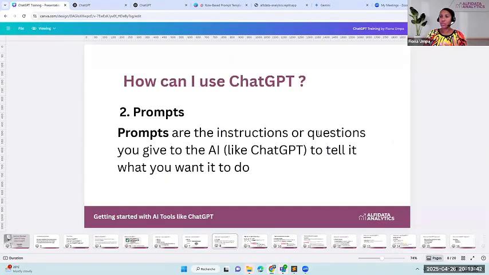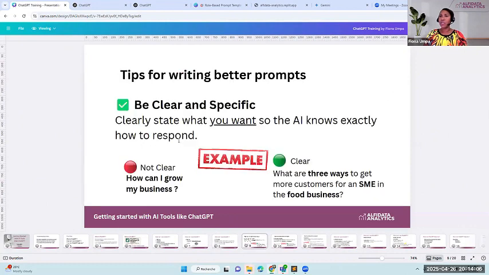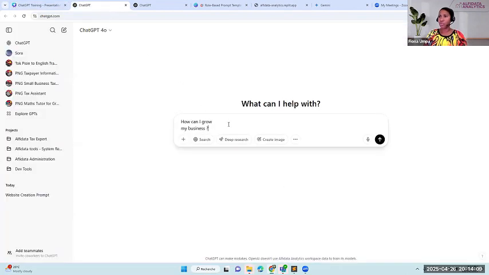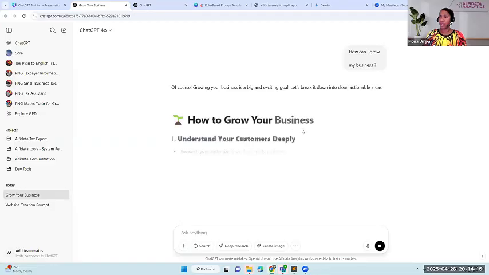The prompts are the instructions or the questions that we give to the AI. These prompts, we're going to write in this text box here. Once you log in, you will have a text box, a space where you can write your prompts. So if I put this example prompt here, how can I grow my business? We know from our example, it's not clear. So let's see how the AI is going to respond to that. I'll just click this button and say go, and then the AI is going to respond to that.